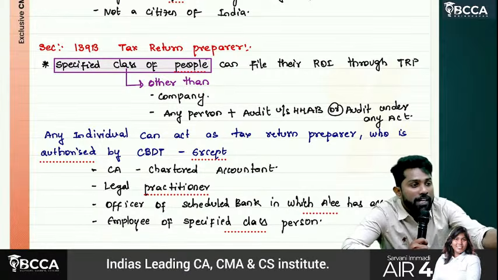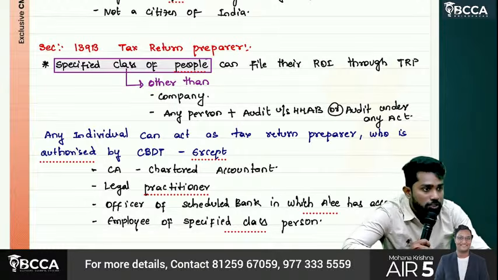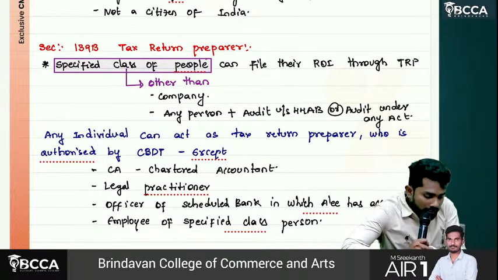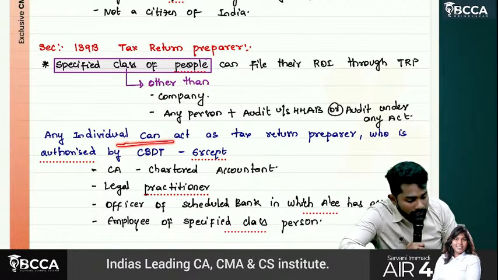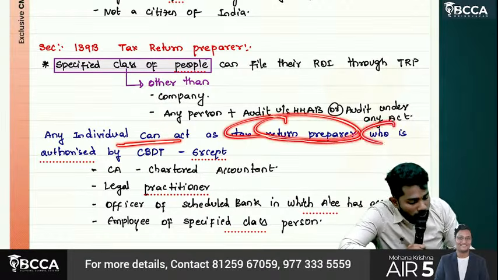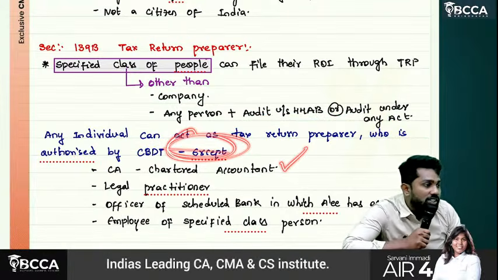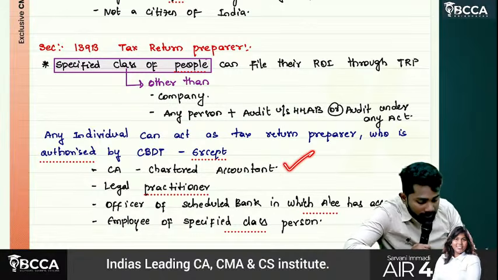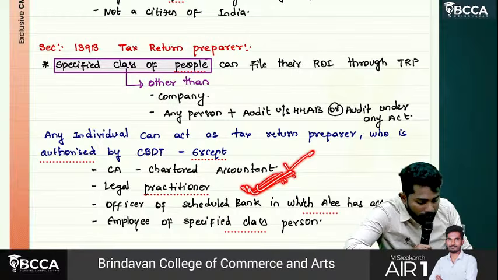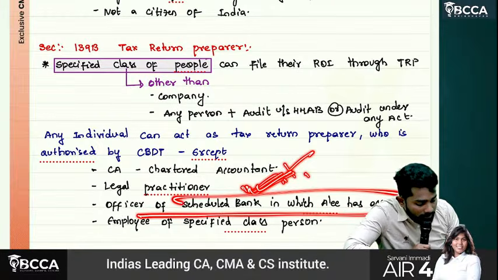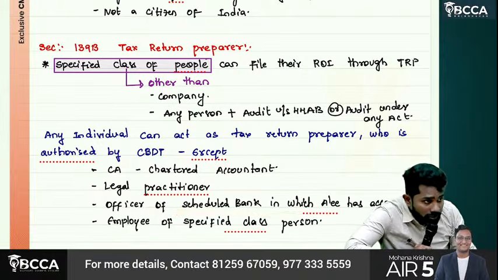So who can be a tax return preparer? That was not answered. They answered only who cannot be a tax return preparer. Other than those people, the rest can be tax return preparers. An individual authorized by CBDT can act as a tax return preparer, except a chartered accountant cannot be a tax return preparer. A legal practitioner, nothing but a lawyer, cannot be a tax return preparer. An officer of a bank in which the person has an account cannot act as your tax return preparer.